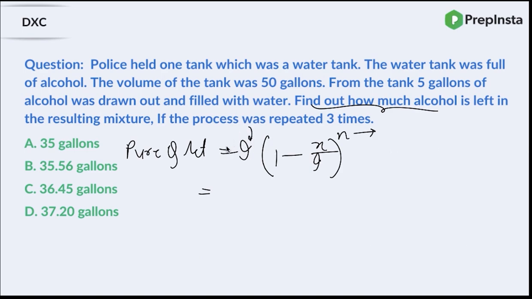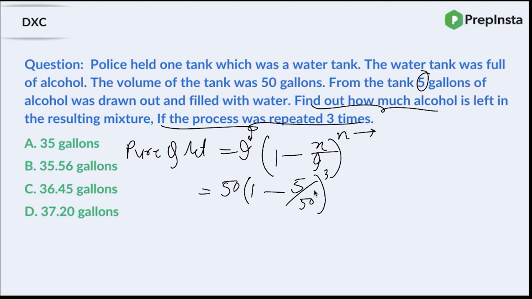That was the pure quantity initially, 50 gallons into 1 minus. How much are you replacing every time? Every time you are taking out 5 gallons and putting in 5 gallons of water. So x would be 5. And what is again the initial quantity of alcohol? That is 50. The whole raised to the power what? The process was repeated 3 times, so n would be 3, right?